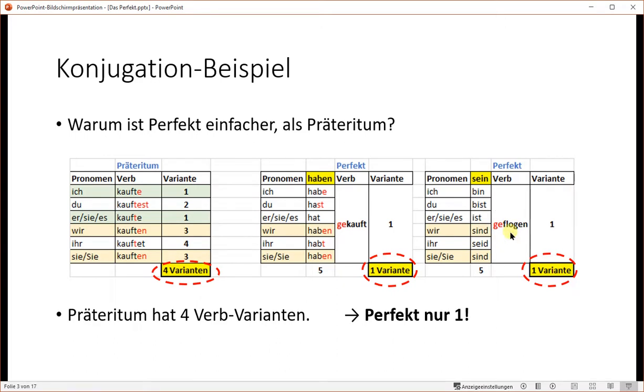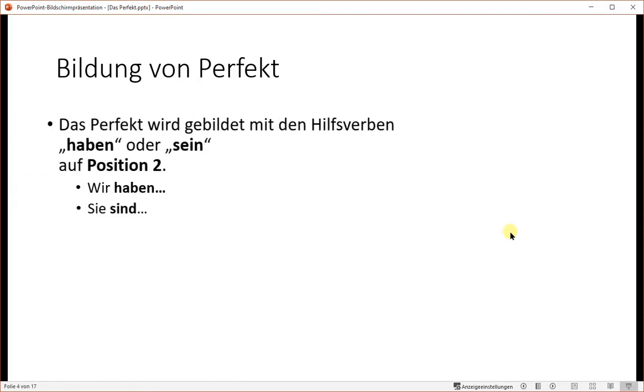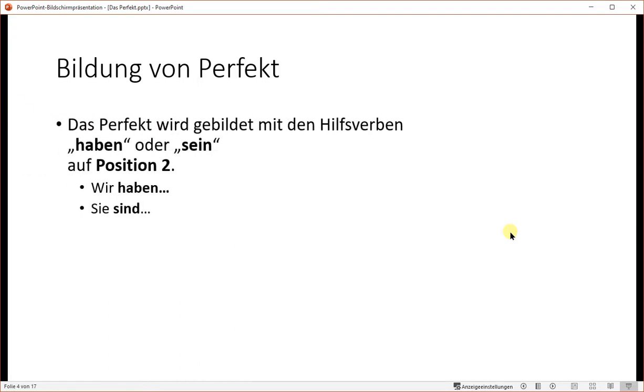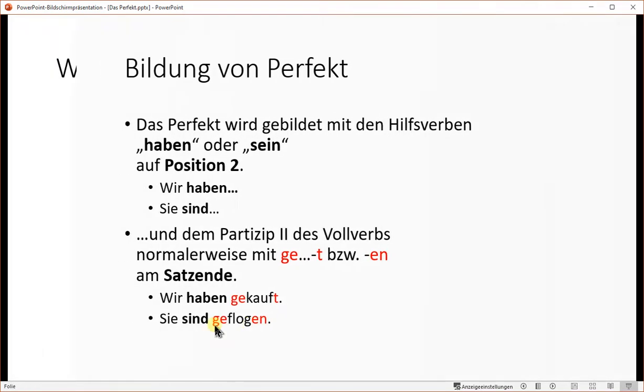How do we create a Perfekt? The Perfekt is created with the Hilfsverb haben or sein, and it will be on position 2. Wir haben, sie sind. And the Partizip zwei of the full verb, usually it starts with ge and ends on letter T or letter en. And it will be at the end of the sentence. Wir haben gekauft, sie sind geflogen.